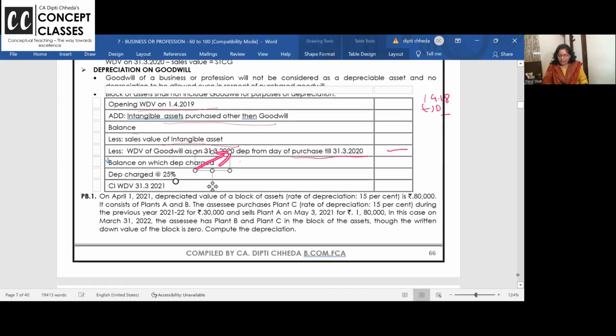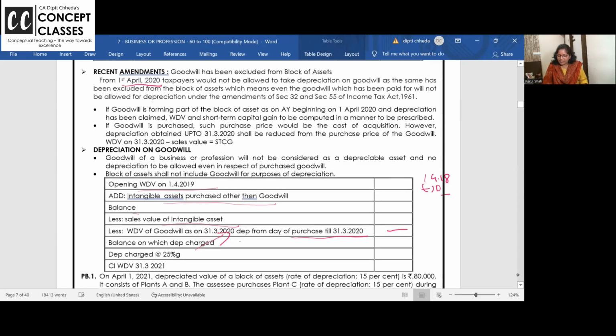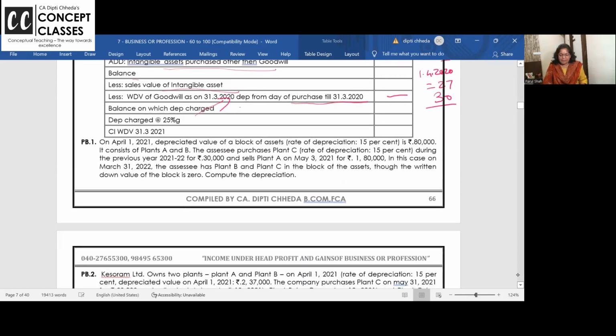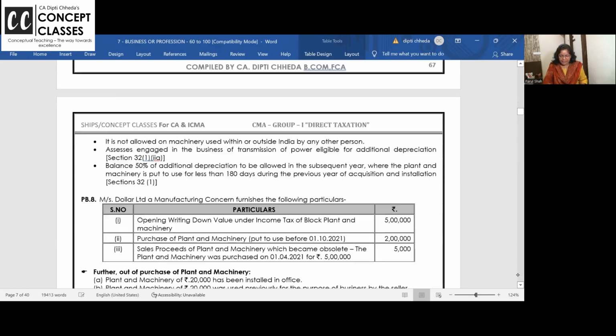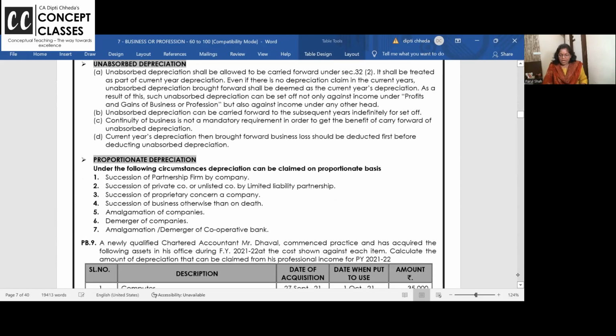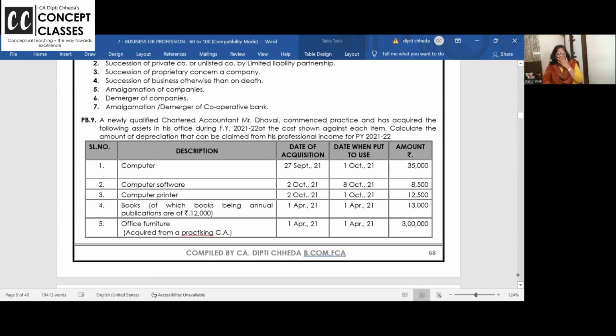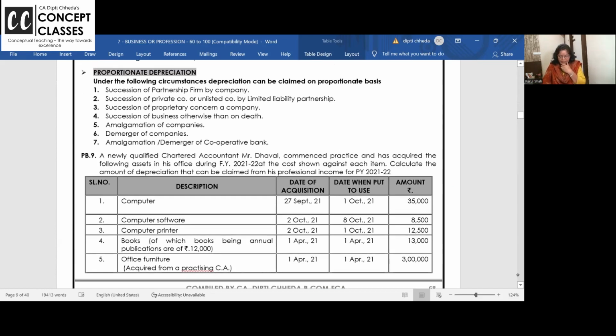Right. Okay. Ma'am, but wo block ka kya kare? Suppose you have purchased the goodwill and 1/4/2020 ko goodwill which you have removed from the main block, uski value at 27. Keep it as it is. When you sell it in 30, it's like capital gain, short-term capital gain or loss you can take. Okay. Unabsorbed depreciation can be carried forward for an indefinite period. And if there is amalgamation and all, then you have to tax depreciation.